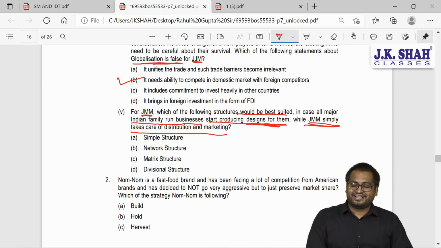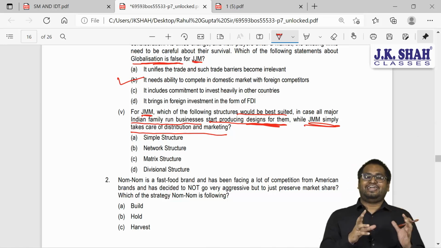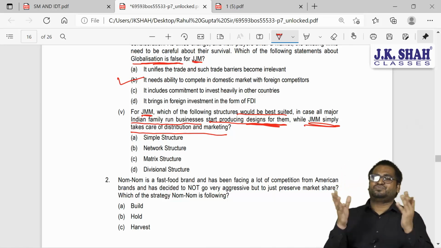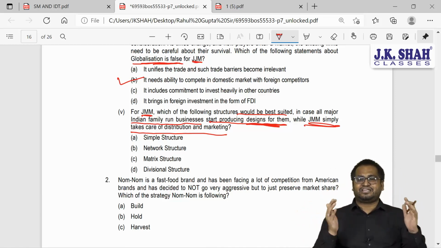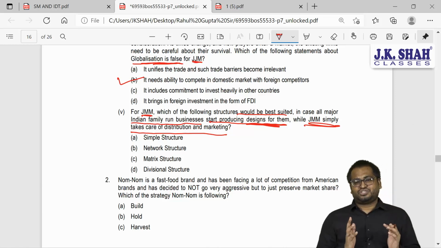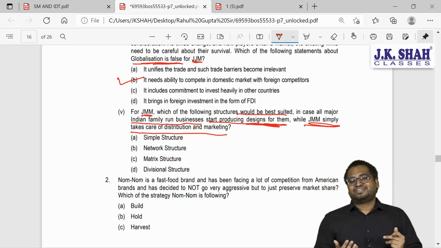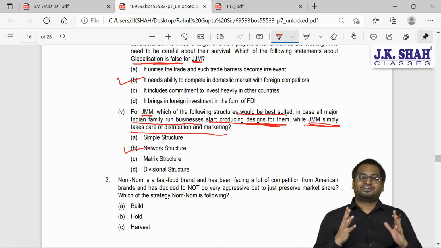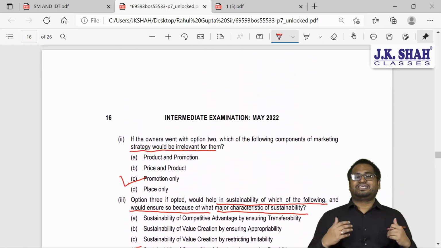It's not difficult. If you remember, one company has its head office in one country and they will take care of only a few of the functional activities. Other activities will be outsourced, contracted out to someone else. Instead of having their own manufacturing, they will outsource this to other companies. Which structure, guys? Very good, guys. It is network structure.